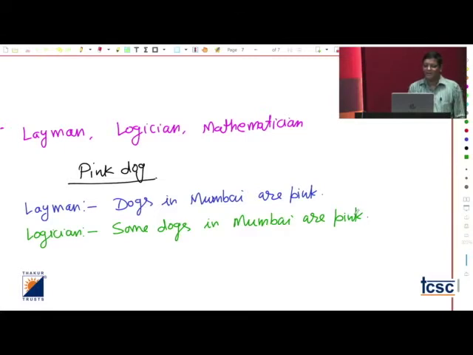But remember, a mathematician should be much more than a logician. Whatever a mathematician says, there should not be any contradiction. Once a contradiction occurs, it means the statement cannot be trusted. We cannot call that a statement. So let us see what the mathematician tells. The mathematician says, there exists at least one dog in Mumbai who is pink.